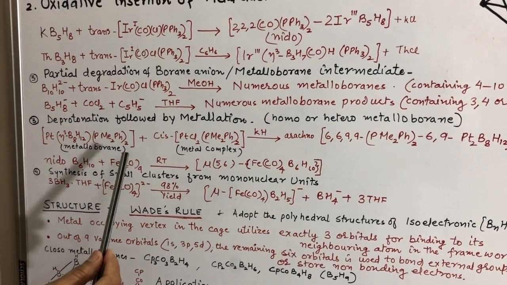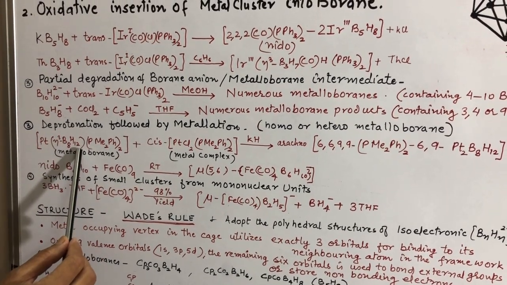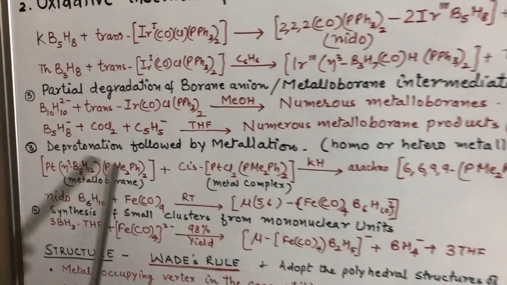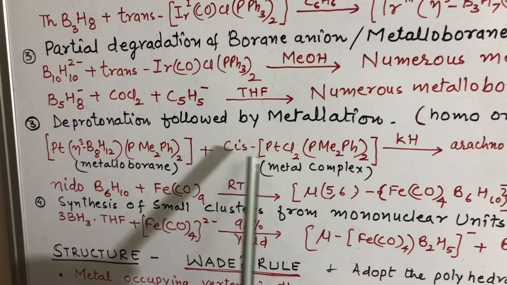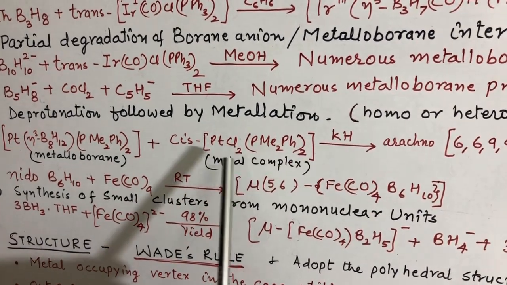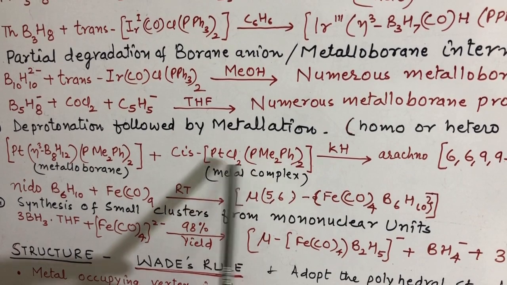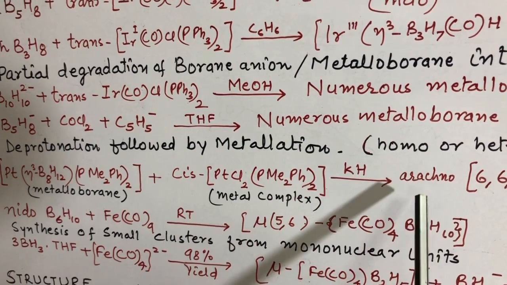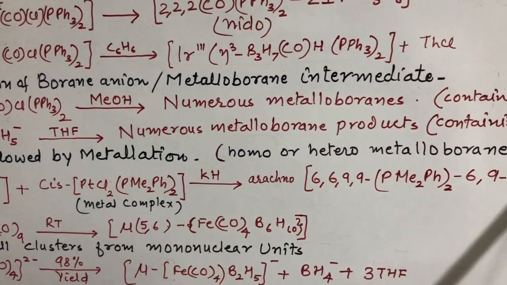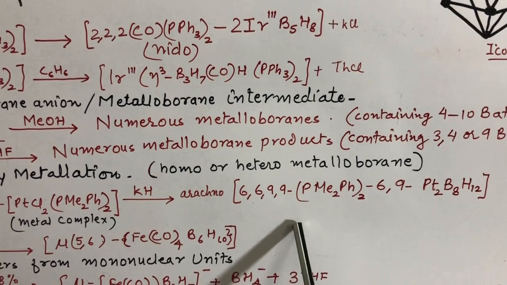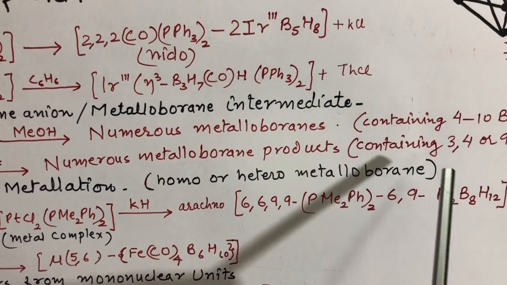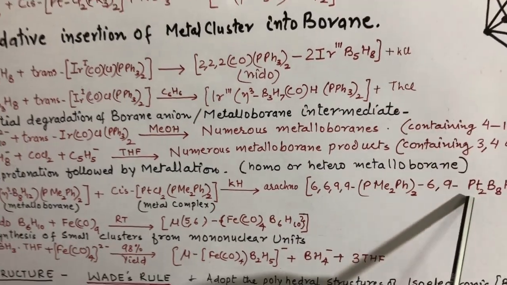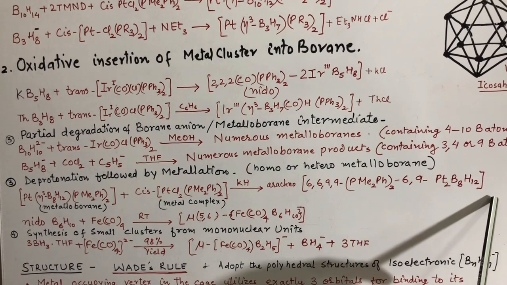This platinum is linked with this borane anion and a substituted triphenyl phosphine ligand, and it is reacted with a platinum complex. We get a platinum complex, a square planar complex, in the presence of metal hydride. First we get an arachno metalloborane, and from this we get a homo metalloborane. Here there was only one platinum; now 2 platinum atoms are inserted in this complex.